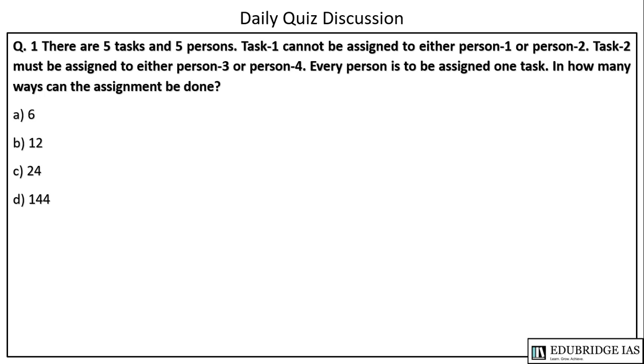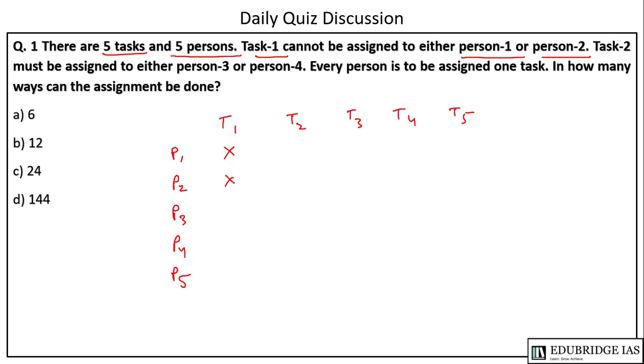The first question is, there are 5 tasks and 5 persons. Task 1 cannot be assigned to either person 1 or person 2. So let us say T1, T2, T3, T4 and T5 are tasks. P1, P2, P3, P4 and P5 are persons. Task 1 cannot be assigned to P1 and P2.